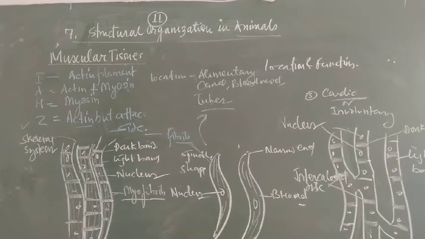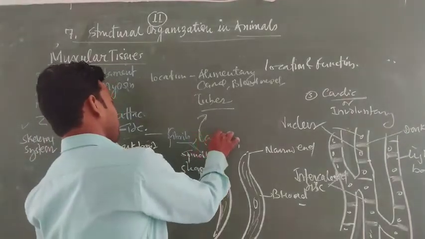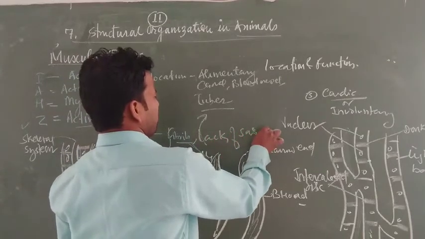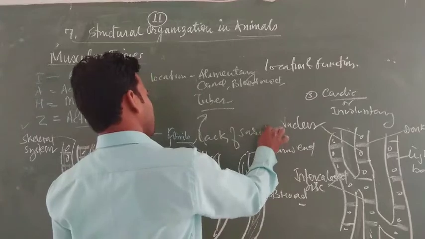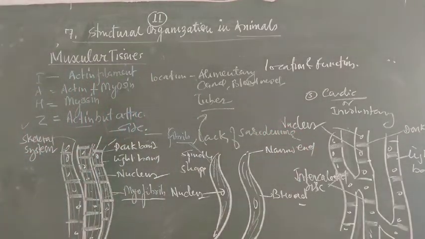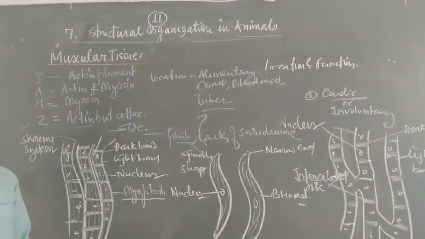Now each muscle fiber is spindle shaped, tapering at both ends. It is uninucleate and lacks sarcolemma. This is one point: lack of sarcolemma, no type of membranes. The nucleus is centrally placed, surrounded by little cytoplasm.